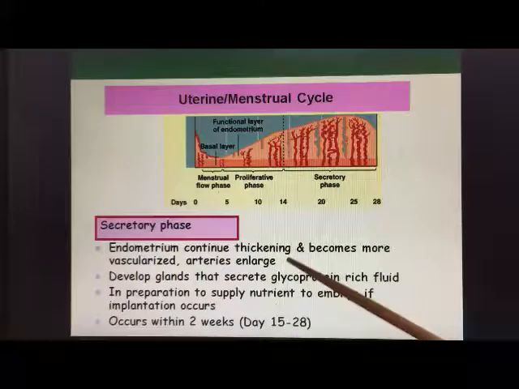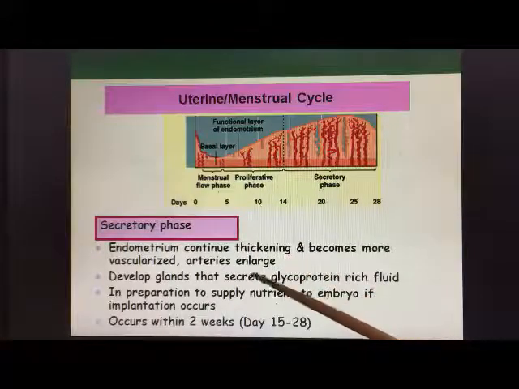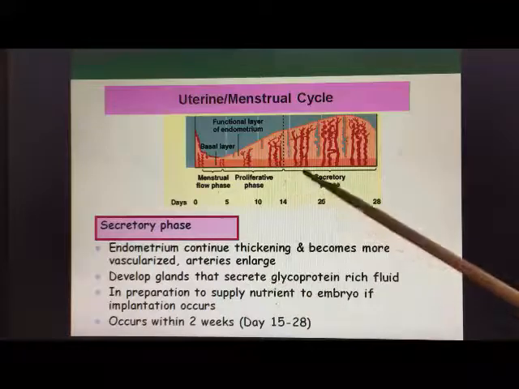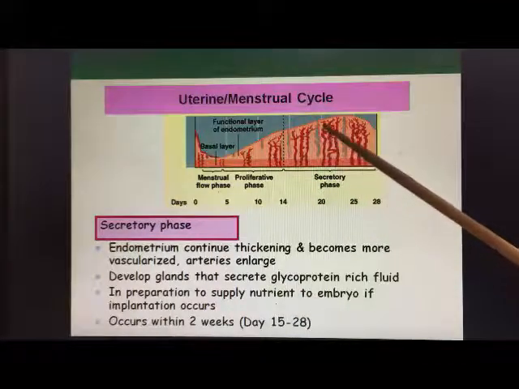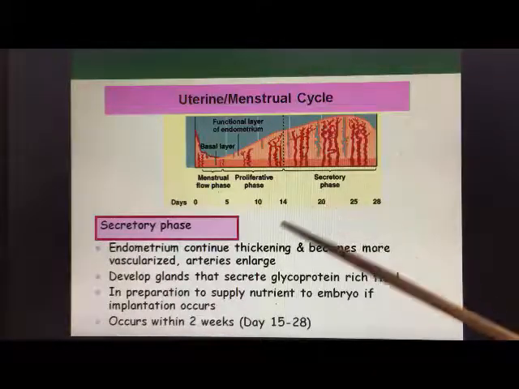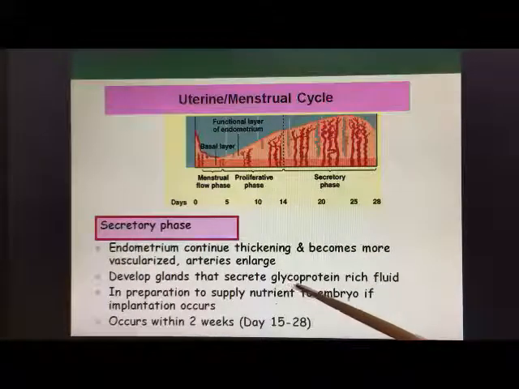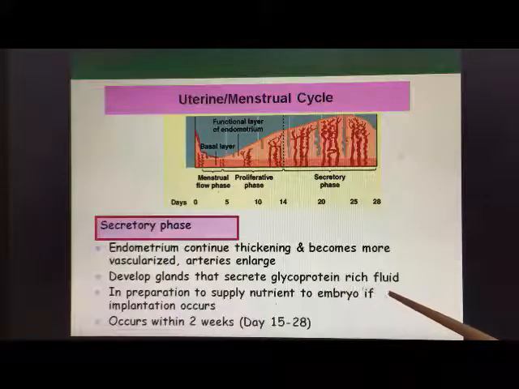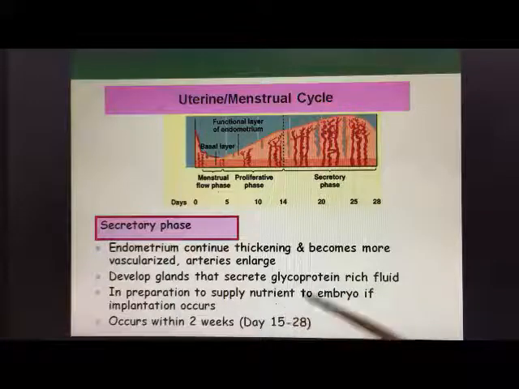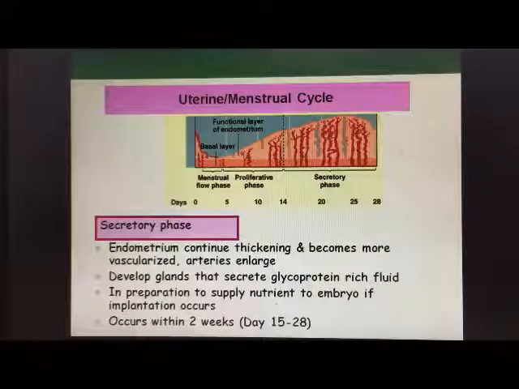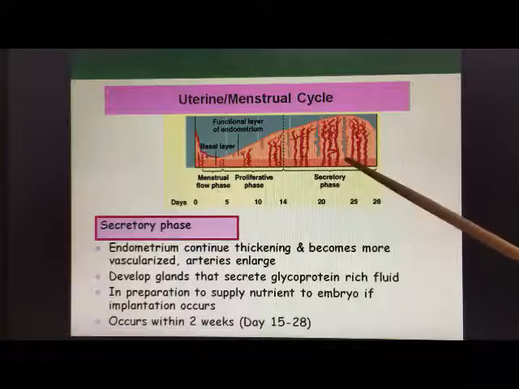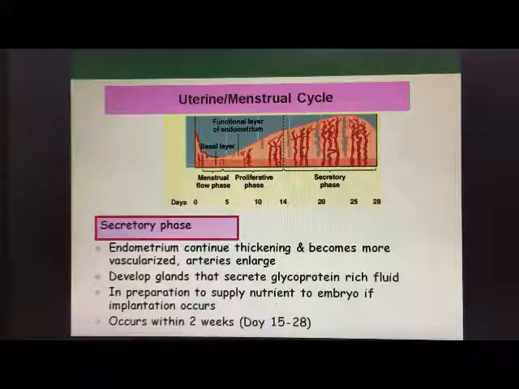So the endometrium lining becomes thickened, and it also causes the arteries to enlarge. You can see the blood vessels here becoming more prominent and enlarged. It also develops glands that secrete glycoprotein-rich fluid, in preparation to supply nutrients if an embryo is produced after the implantation process. This occurs over about 2 weeks.